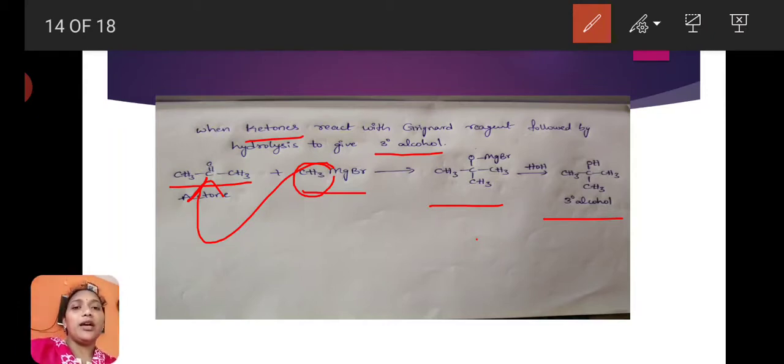Okay, when formaldehyde reacts with Grignard reagent, it will give primary alcohol. Aldehydes react with Grignard reagent, and it will give secondary alcohol. When ketones react with Grignard reagent, they will give tertiary alcohols.